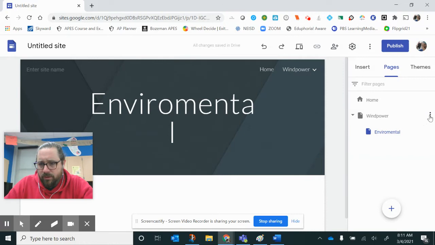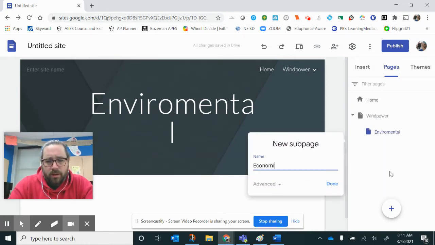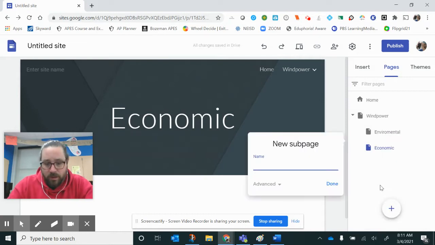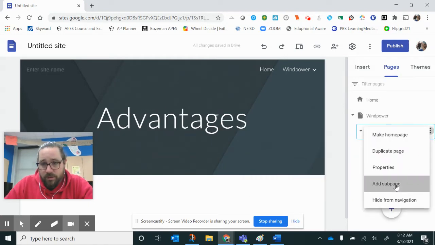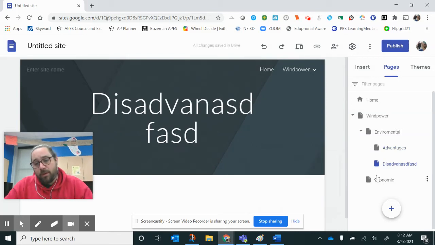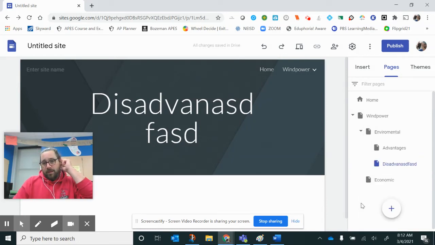Done. Let's go back there. I think I spelled it wrong. Another sub page: economic. Done. Now, off of environmental, I can do another sub page, advantages. Off of environmental, another sub page, disadvantages. You'll see why this is good. I'm going to do the same thing with economic: a subpage for advantages and a subpage for disadvantages. So that's how I would do that.